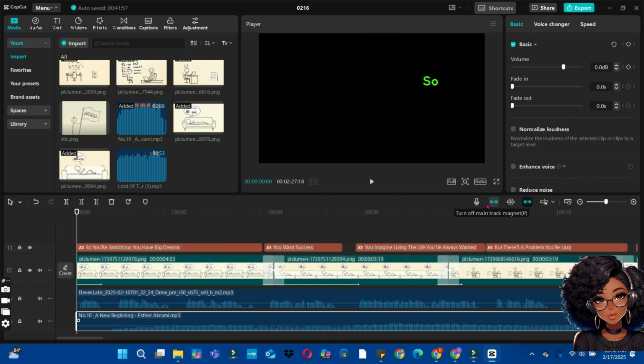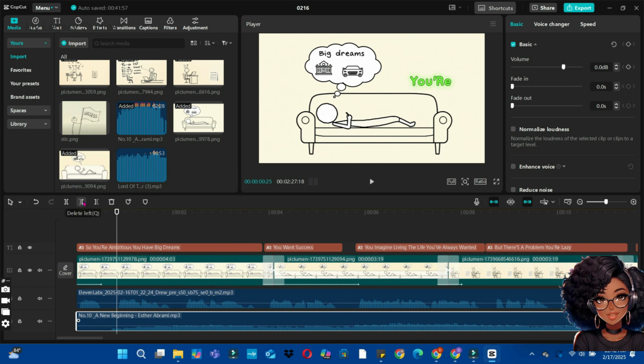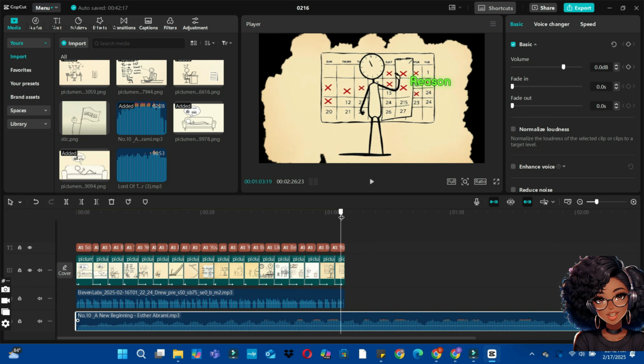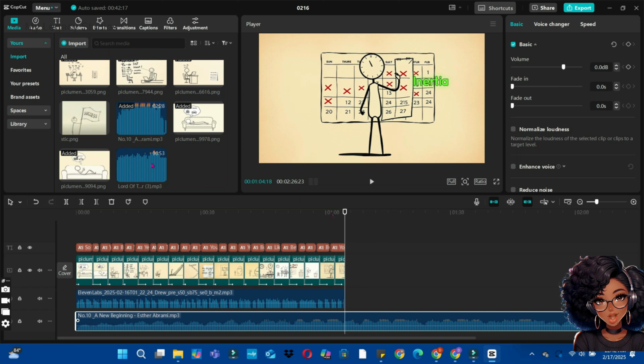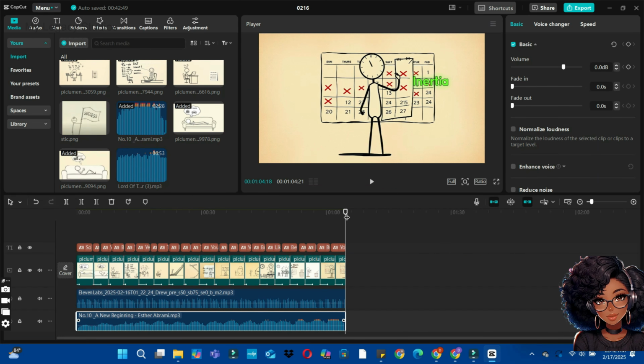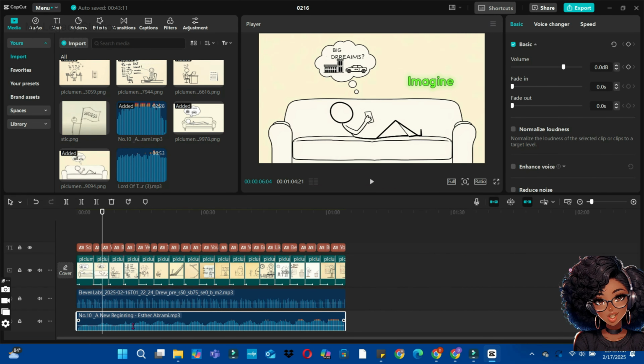Now let's delete the dead end of the background music. Bring your pointer here and use the delete to left button to delete the dead end and drag it to the beginning of this video. Since the background music is longer than the video, we are going to bring the pointer here and use the delete to right to delete the excess on the timeline. Now adjust the background music by selecting the background music on the timeline, bring your cursor to the top and use the volume button to reduce or adjust the volume so that it does not overpower the main voiceover on the timeline.